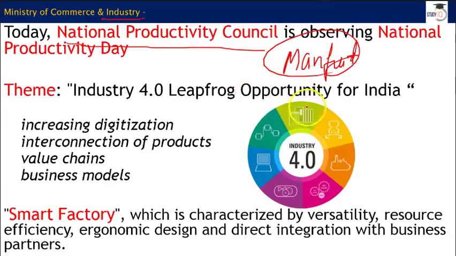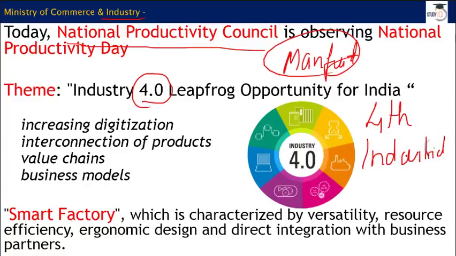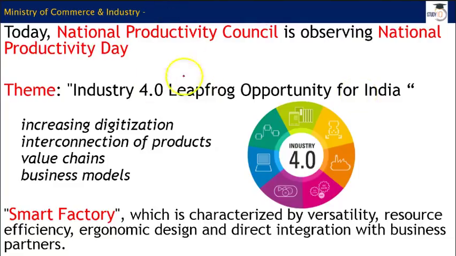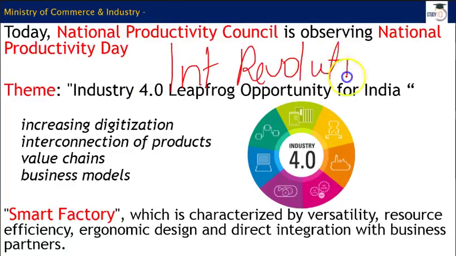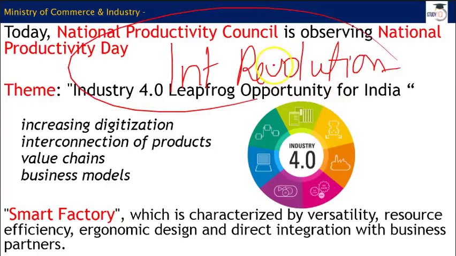The thing is, this particular item is important because if you go through the theme of this National Productivity Day this year, it is about Industry 4.0. So, Industry 4.0: leapfrog opportunity for India. Now let me throw some more light on this 4.0 thing. 4.0 stands for the fourth industrial revolution. Let me rub it off and write it a bit bigger for you. Right, it is about the fourth industrial revolution. Yes, we are in a phase of the fourth industrial revolution.